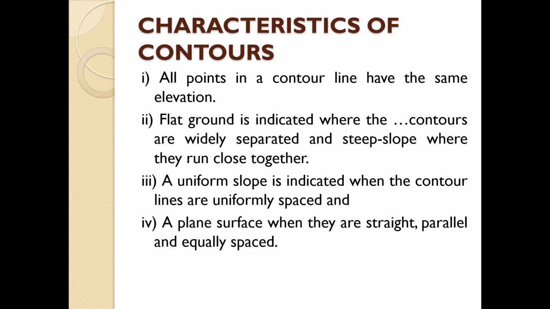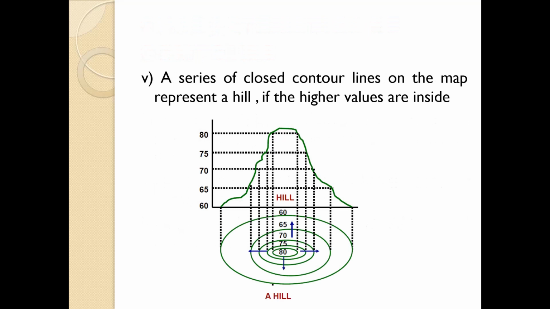Next, a uniform slope is indicated when the contour lines are uniformly spaced, and a plane surface when they are straight, parallel and equally spaced.